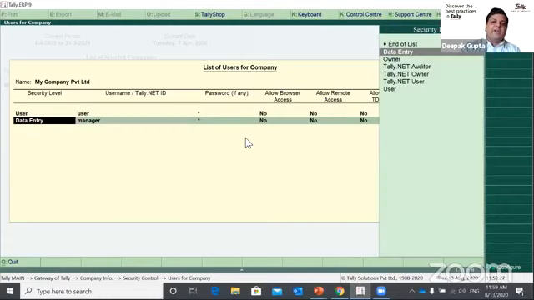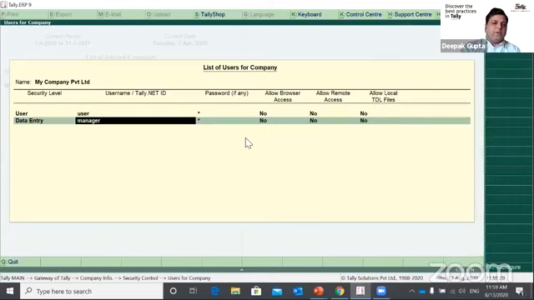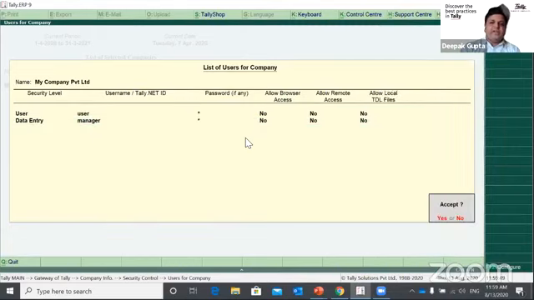And we have created one manager also who has data entry rights. That means he can edit or modify the previous 2 days of data entry. Prior to that, he cannot do any changes, but definitely he has more privileges than the user because he has a 2-day open window to make changes to the data entry.